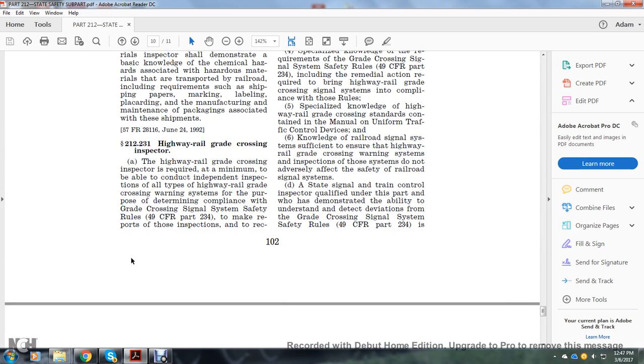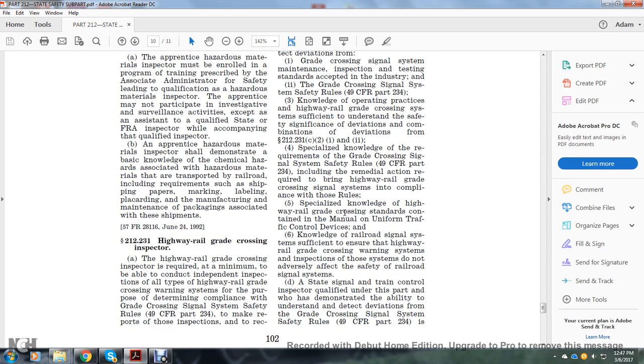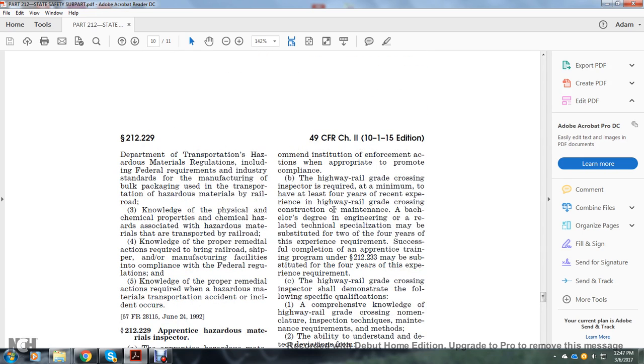Alright, 212.231, Highway Rail Grade Crossing Inspector. The Highway Rail Grade Crossing Inspector is required at a minimum to be able to conduct an independent inspection of all types of highway rail grade crossing warning systems for the purpose of determining compliance with the grade crossing signal system safety rules, Title 49 CFR Part 234, to make reports of the inspection, and to recommend institution of enforcement action that is appropriate to promote compliance. The inspector is required at a minimum to have at least 4 years of recent experience in highway rail grade crossing construction and maintenance, or a bachelor's degree in engineering. A related technical specialization may be substituted for the 2 or 4 years of experience.